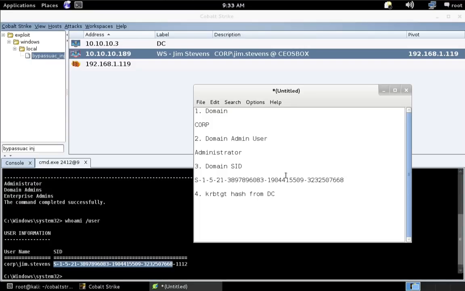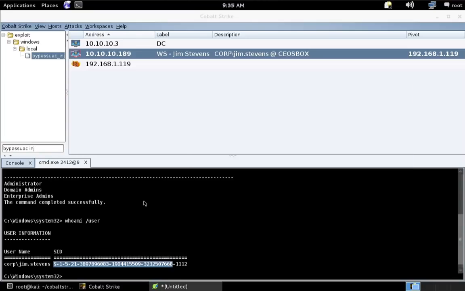Now we're almost done. The last piece we need is the KRBTGT user's hash from the domain controller. But we're going to steal a token for a domain administrator, and we're going to leverage that to get control of the domain controller. Okay? We do need to get access to the domain controller for even a short period of time to generate a golden ticket. So let's go ahead and take that domain controller.